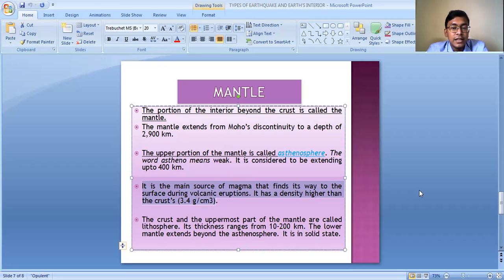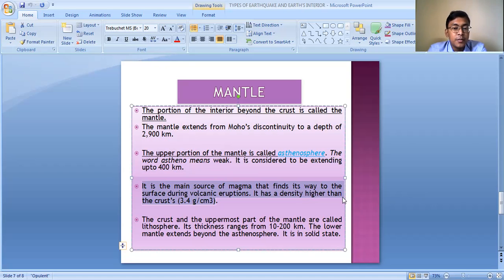So it is said that the asthenosphere is in a liquid form, where deposits of magma can be found, and the density of the materials is very high in this part. The density is 3.4 gram per cubic centimeter.